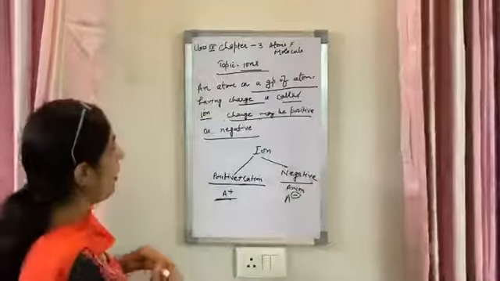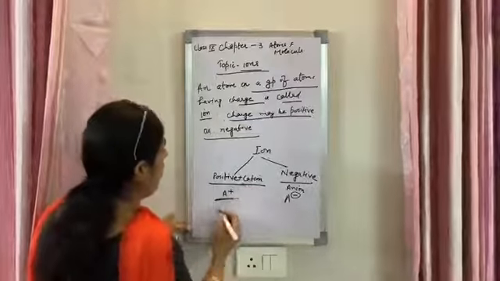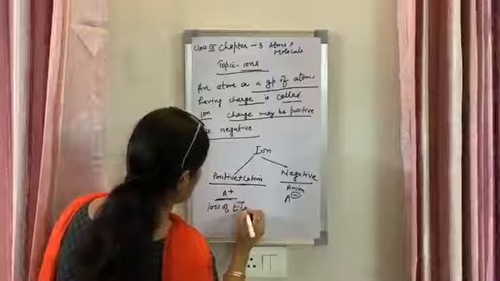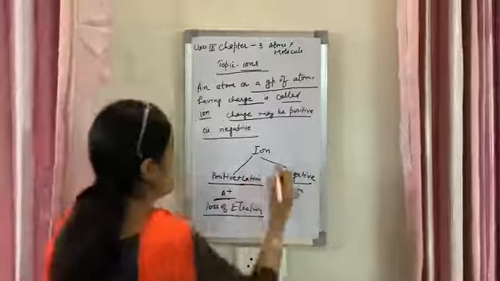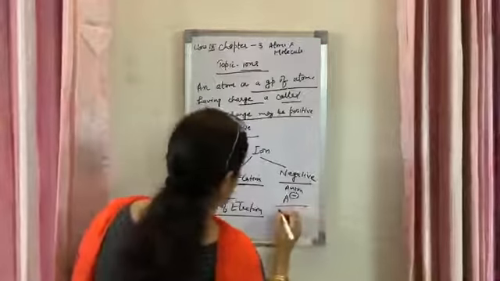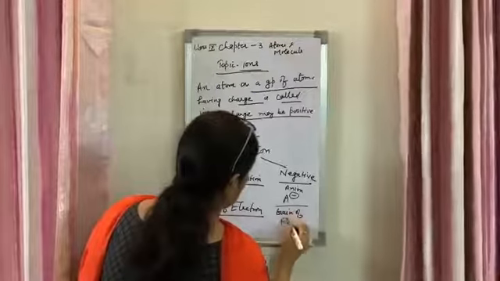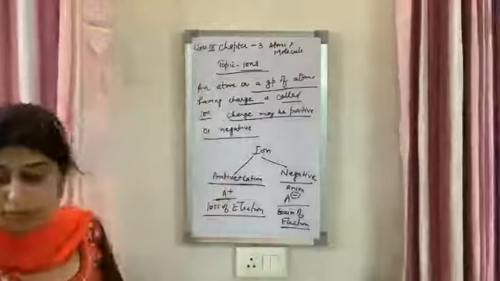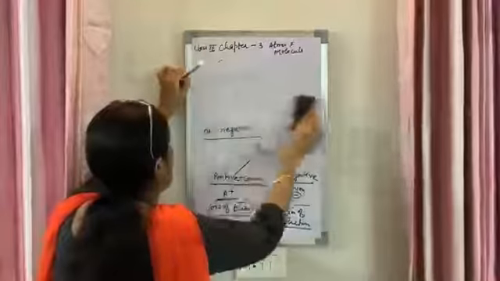Now you know that the positive charge cation is formed by the loss of electrons. The cations are formed by the loss of electrons, and anions are formed by the gain of electrons. What is the meaning of this loss of electrons and gain of electrons?